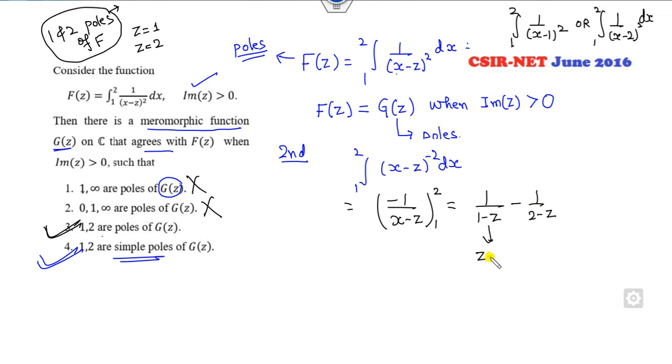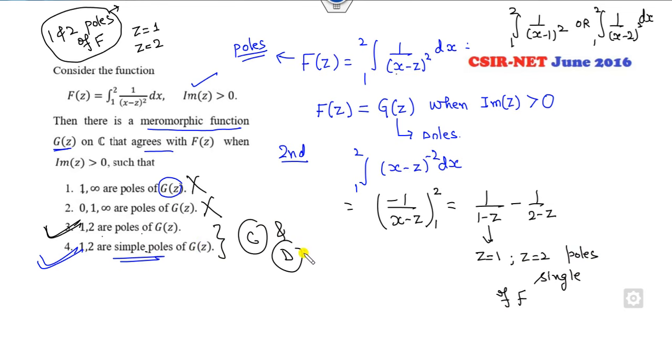Clearly z equal to 1 and z equal to 2 are the poles, known as single poles of f. Once they are single, you can say they are simple as well. So the right answers are C and D. Otherwise you have to substitute, look at the options and write the function accordingly. You will get the answers quickly.